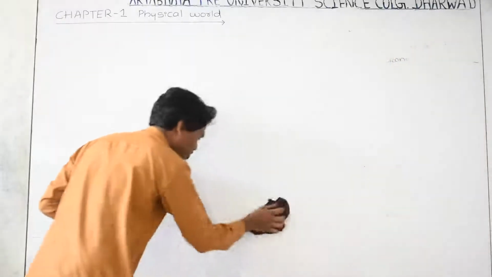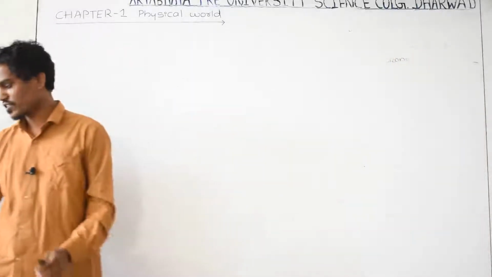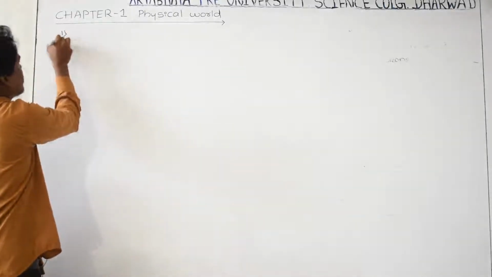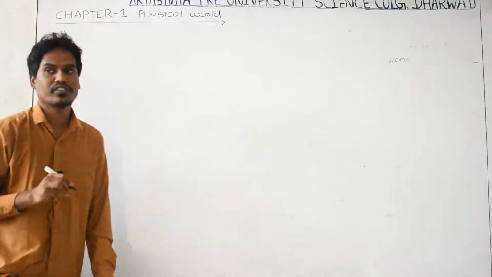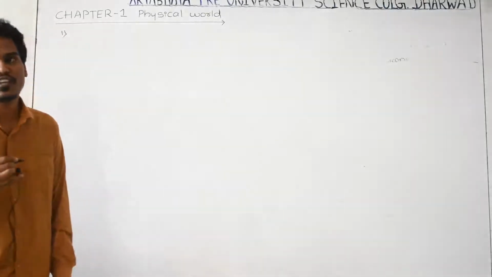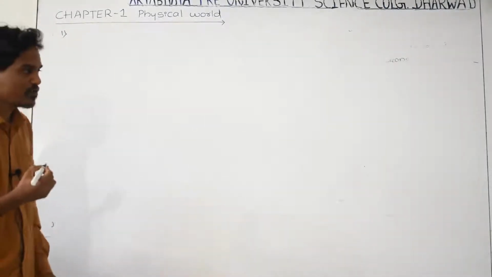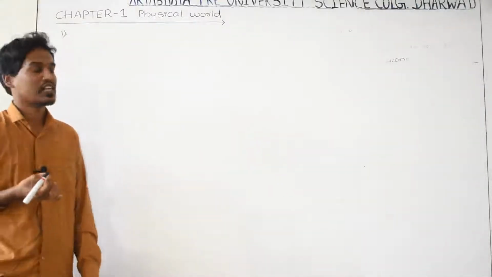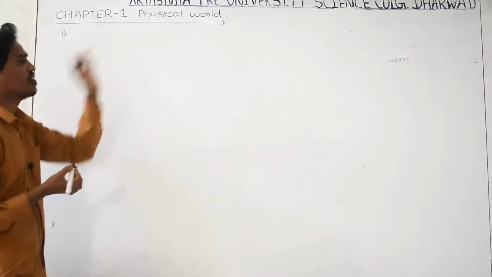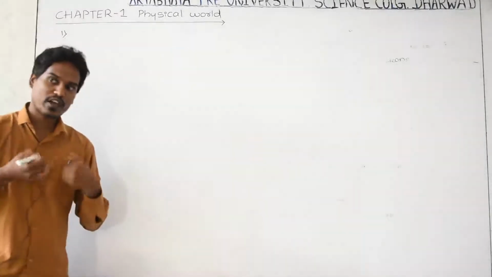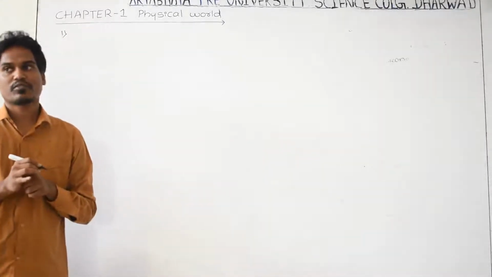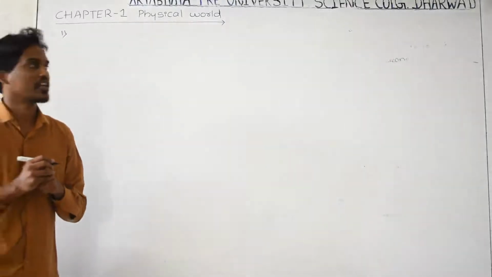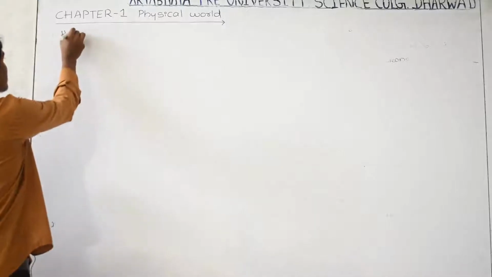Let us go to the contributions given by many scientists. First we'll start with question 1. Who is the father of physics? Generally we call it Newton, because his contribution is more in all the fields of science. That's why the father of physics is Isaac Newton. Why do we consider him the father of science? Because he gave a lot of contributions to the field of science. That's why the father of science is Newton.